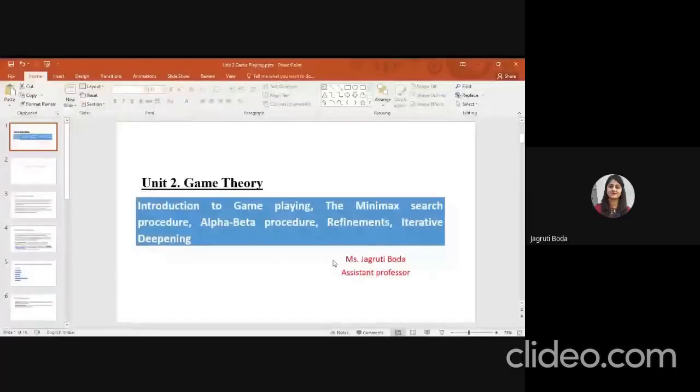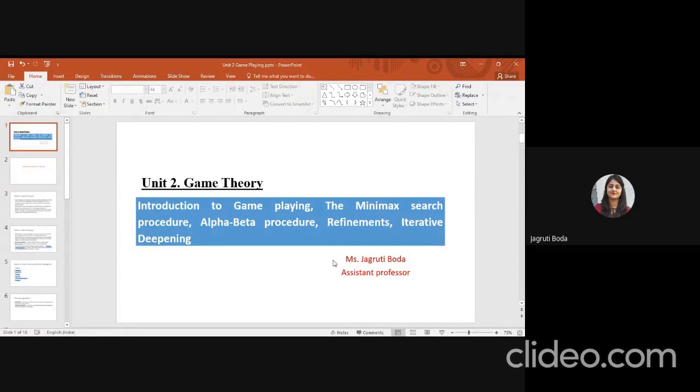First of all, we start with the introduction to game playing. Then we cover the minimax search procedure, then the alpha-beta procedure. The next topic is refinements, and the next is iterative deepening. This is your Unit 2 of Section 2. Okay, so let's start with the introduction.